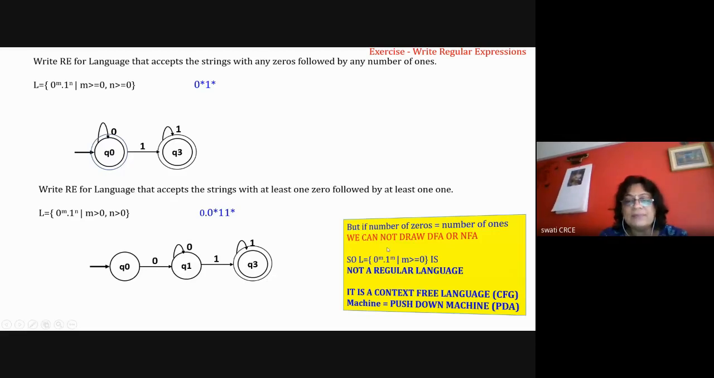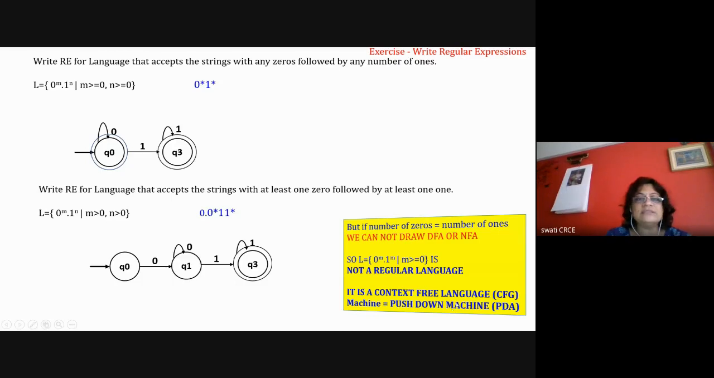The best example is that the language 0 raised to m, 1 raised to n is not a regular language, because here the number of zeros equals the number of ones, and with DFA and NFA we cannot keep track of the number of zeros processed before. So we can have some techniques such as the addition of a stack, and that machine will be called a push down machine. So this language is not a regular language, and it is a context free language. That is the language understood by a push down machine.